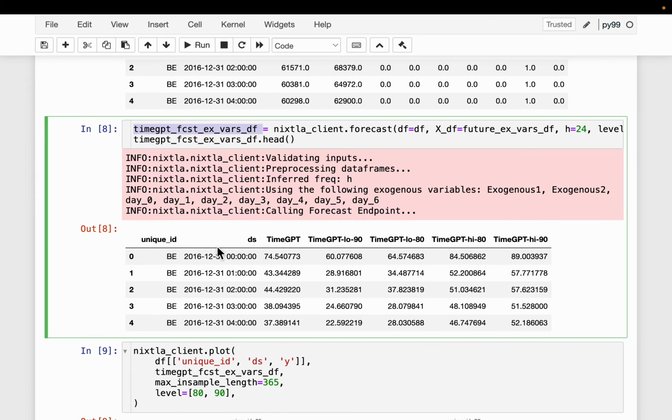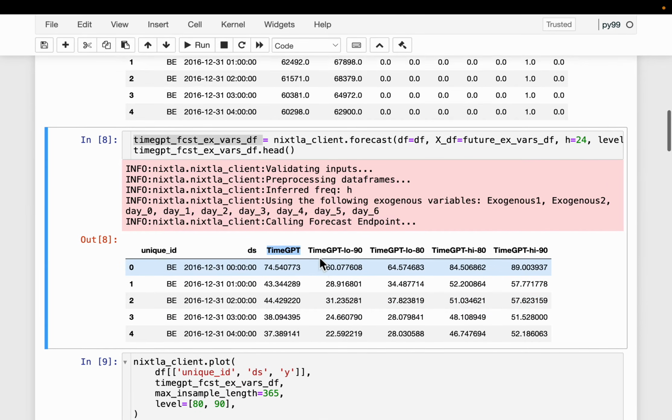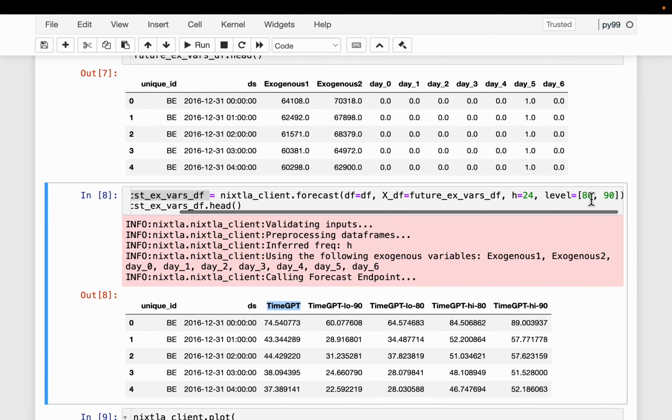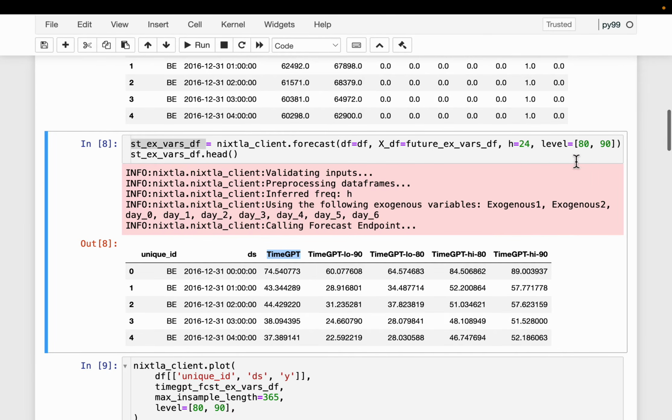So this is how it looks. These are the future timestamps. TimeGPT represents the forecast, so here we have the actual forecasts. And then for the 90% confidence interval as well as the 80% confidence interval, the upper and lower limits. If we want higher confidence, obviously the range between the upper and lower bounds will increase, because we want to be more confident.